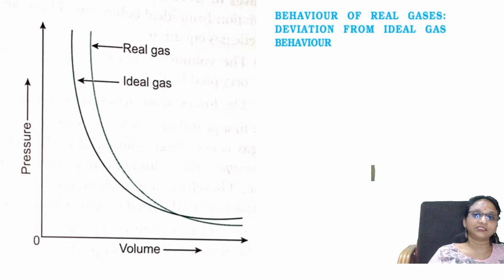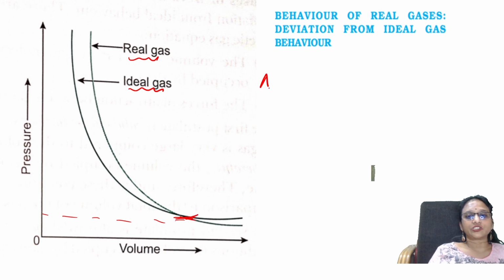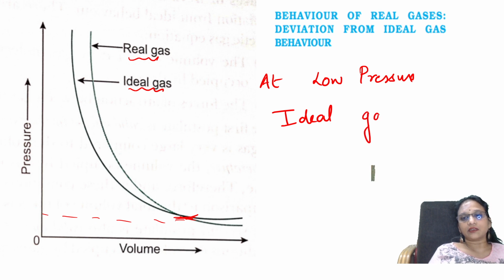Let us see a graph. See this graph. You have basically a pressure volume graph, correct? So what are you observing? This is your low pressure, okay? This is your low pressure. See this point. I'm comparing between real gas and ideal gas. Observe, I said at low pressure, what is going to happen? Ideal gas and real gas behave similarly. Real gases behave similarly at low pressures.